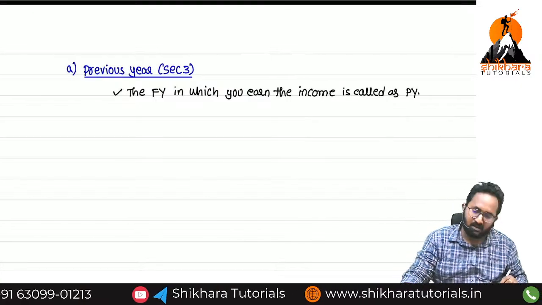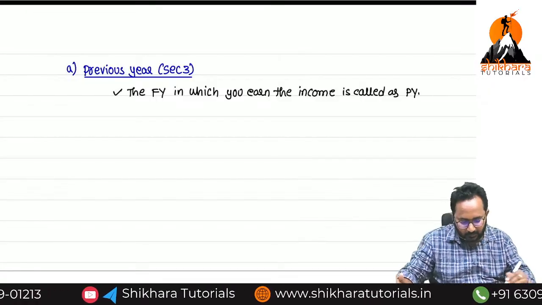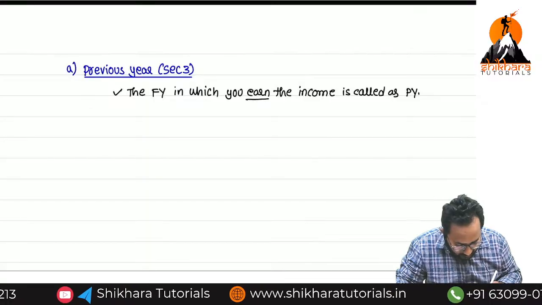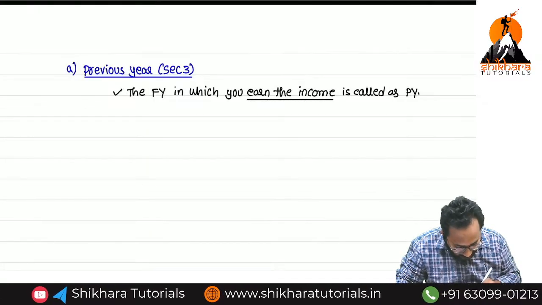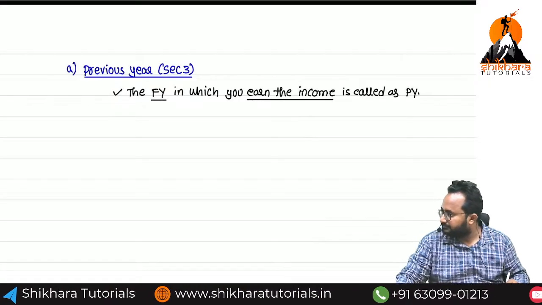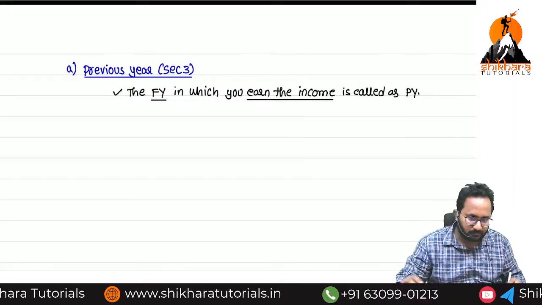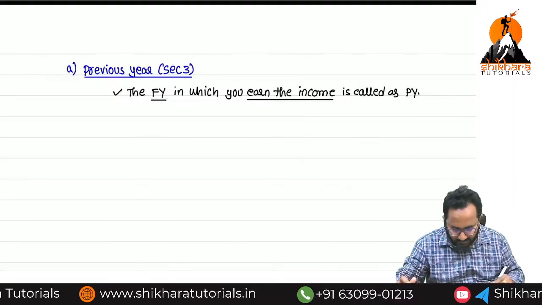PY means previous year; we can follow the shortcuts. Here, what keywords do you have to underline? Earn the income and financial year are the keywords. You can write along with me. All of you clear? Next.